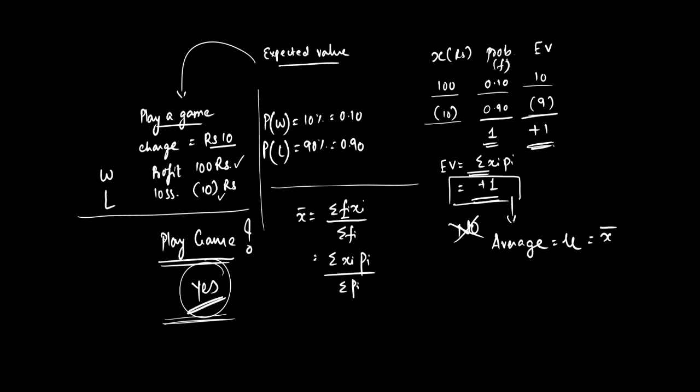Now sigma pi will always be 1. Total of pi will always be 1. So this is 1. Can I remove it? Yes. Sigma xi pi is nothing but the average or mu. By taking frequency as probability, this is just an average, and by this concept I can take an informed decision, or I can actually take a good decision regarding my business, playing a game, or any other points.